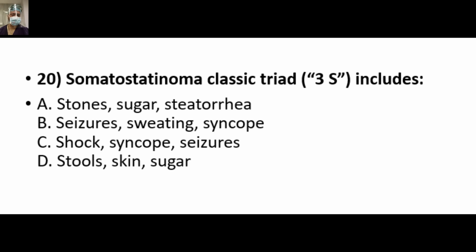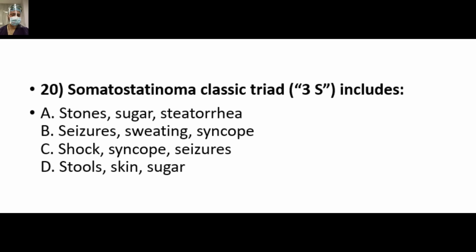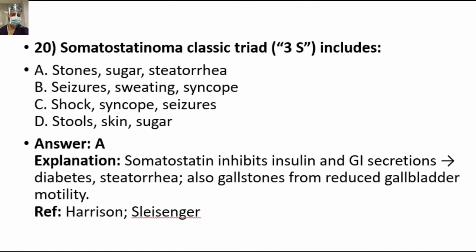The classical triad with somatostatinoma, 3S, includes, so answer is A, stones, sugar, steatorrhea. Somatostatin inhibits insulin, leading to diabetes, steatorrhea because of pancreatic enzyme inhibition, and also gallstones from reduced gallbladder motility. So all these things we have already discussed in the theoretical discussion of this video.